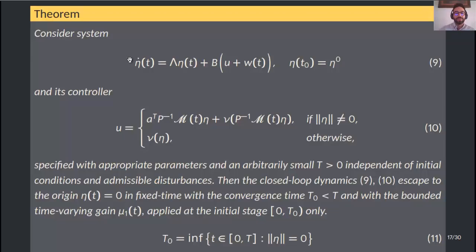The main result of this presentation is summarized in this theorem. Consider system 9 and its controller 10 specified with appropriate parameters and an arbitrarily small capital T independent of initial conditions and unknown disturbances. Then the closed loop dynamics 9/10 escape to the origin eta equals 0 in fixed time with the convergence time capital T sub 0 lower than capital T and with the bounded time varying gain mu1 applied at the initial stage between 0 and capital T sub 0 only, where T sub 0 is defined in 11.